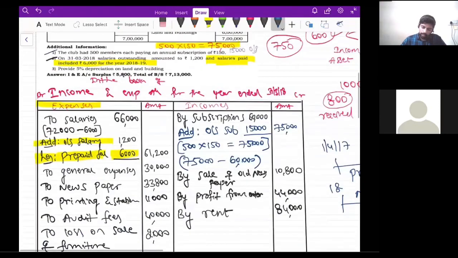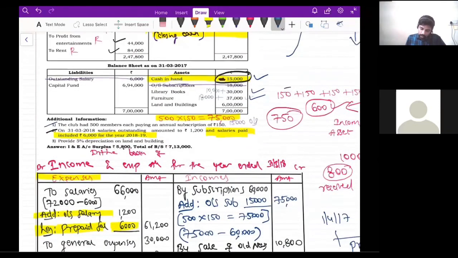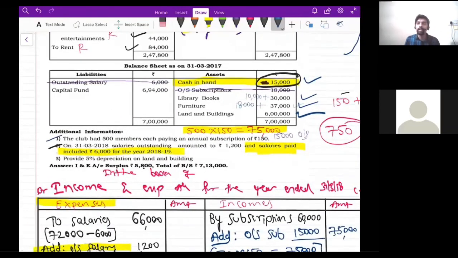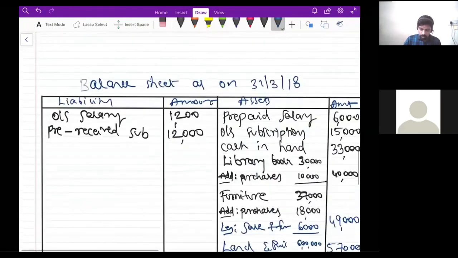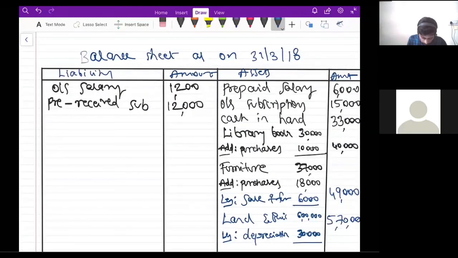So now go to the balance sheet again. We are done with cash in hand. We are done with library books. Furniture is done. Land and building, yes. So now, which is the leftover item, guys? On the liability side, capital fund, correct? So capital fund is 6,94,000 rupees. So that will appear on the liability side. Capital fund, 6,94,000, in the inner column.